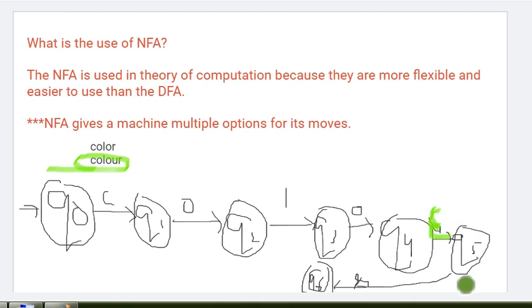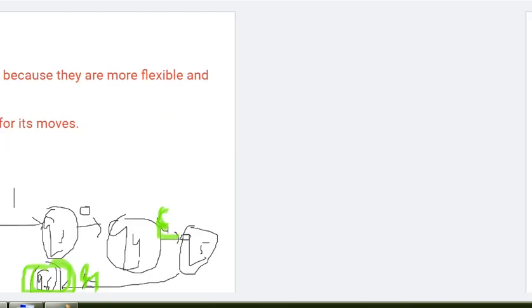Then from Q5, the next input R we give, and for that we come to the final state. This way also we can represent the machine, where we can put a null symbol. With the help of epsilon it can move to the next state rather than getting stuck there. So this is possible in NFA. That's why NFA is called more flexible and easier to use.